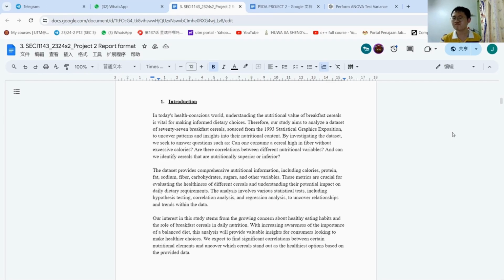the data. Our interest in this study stems from the growing concern about healthy eating habits and the role of breakfast cereals in daily nutrition. With increasing awareness of the importance of a balanced diet, this analysis will provide valuable insights for consumers looking to make healthier choices. We expect to find significant correlations between certain nutritional elements and uncover which cereals stand out as the healthiest options based on the provided data.